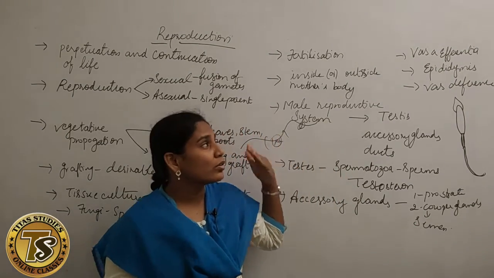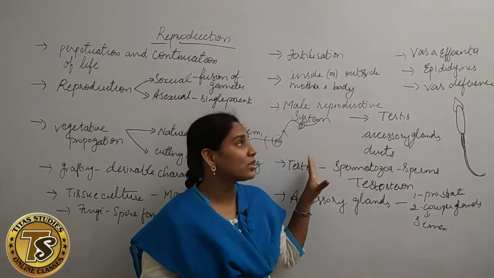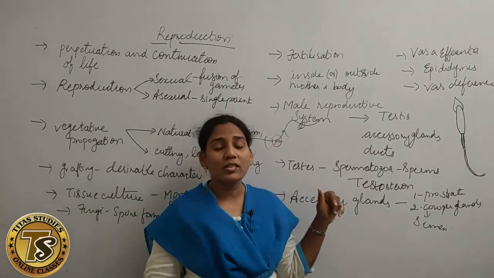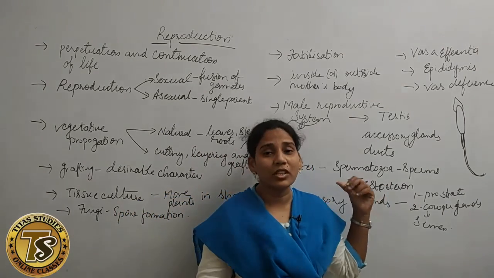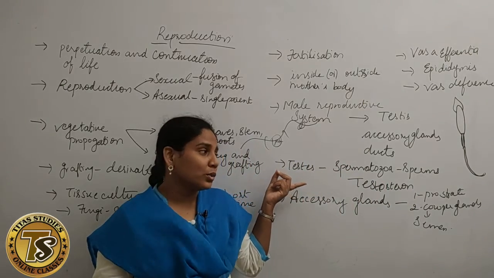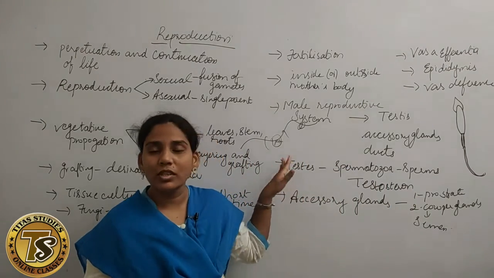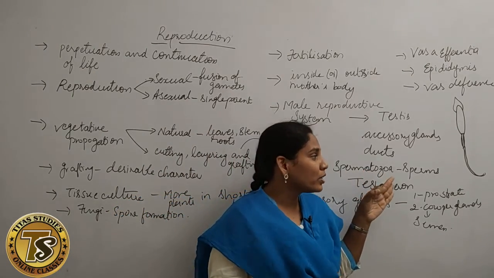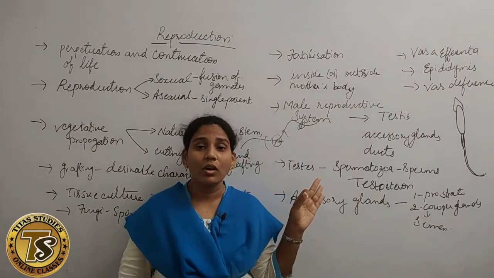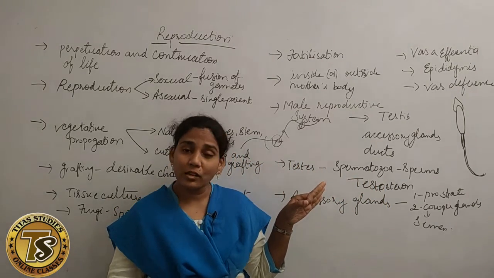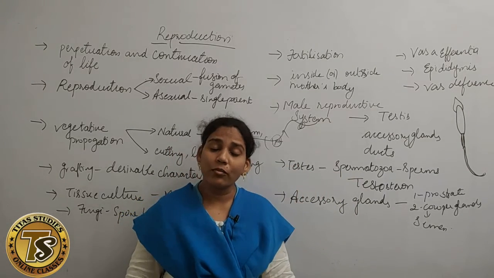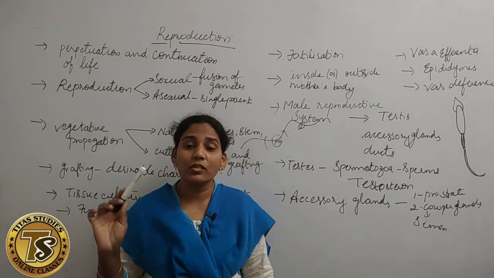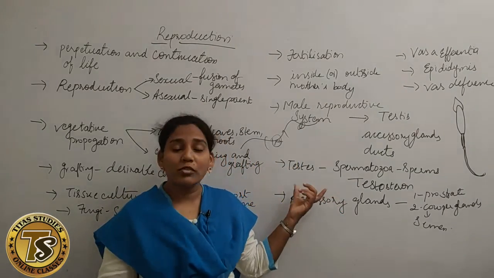And next, there are also the vasa efferentia and the epididymis. In the epididymis the sperms get stored, and the vas deferens are the tubules which connect the testis and the urinary bladder. The sperm is very motile, and the lifespan of sperms is 48 to 72 hours. If they reach the female reproductive system, they will fertilize the ovum and an embryo is formed. If not, the sperms will degenerate.